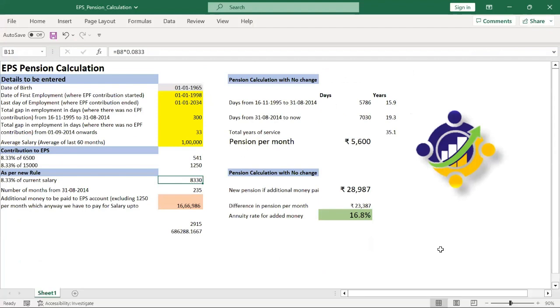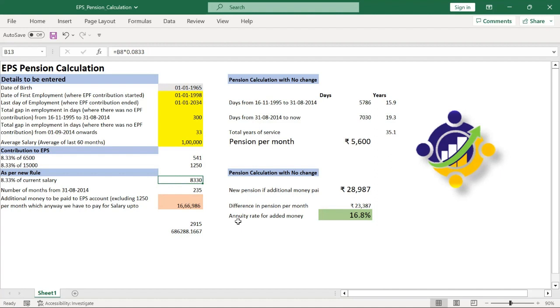My only question is, are these changes because of the Supreme Court intervention? Yes, that's right. Because people challenged this 15,000. How can you consider 15,000 as my pensionable salary when I get 1 lakh, 1.5 lakh? The same thing was done earlier also. Earlier it was 6,500 before 2014, then it was changed to 15,000. But now they said, okay, you come up with whatever figure you want, but you pay the difference because that's what should go to EPS.